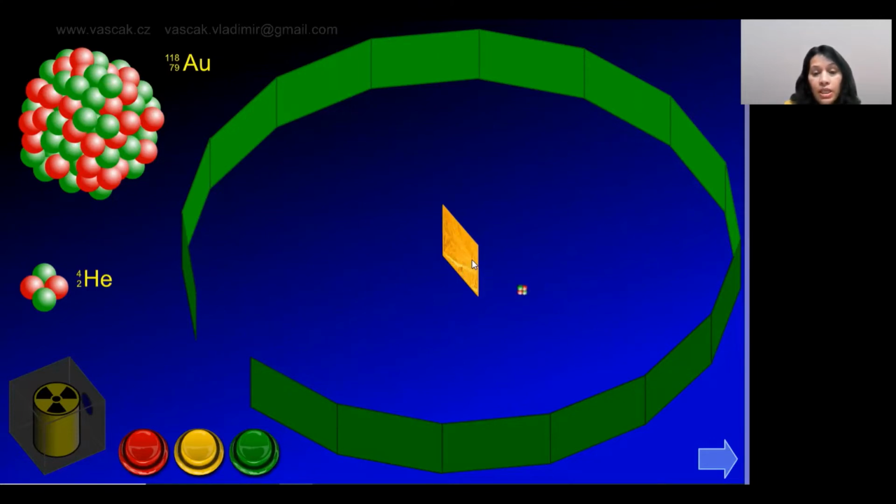Now, mostly alpha particles are passing straight, but some of them are getting bounced back by a small angle. Mostly we are finding them straight, but only some of them will be getting bounced by a small angle. Very small angles, you can see the bouncing, right? And one more thing you observe, that during the experiment, let's see what the experiment was.